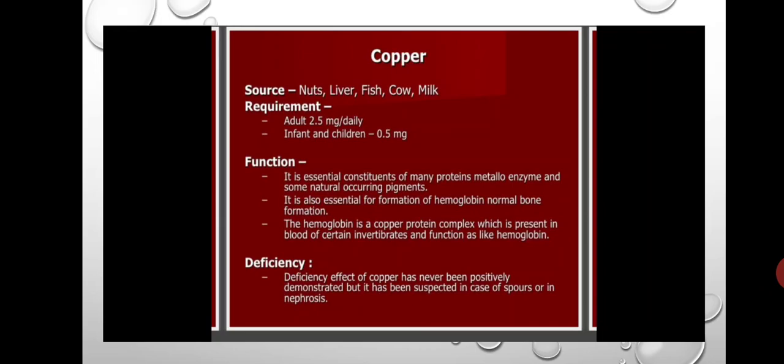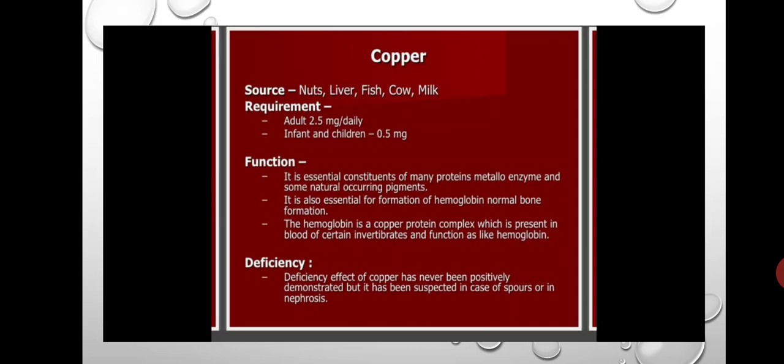Deficiency of copper: a deficiency effect of copper has never been positively demonstrated, but it has been suspected in cases of sprue or in nephrosis.